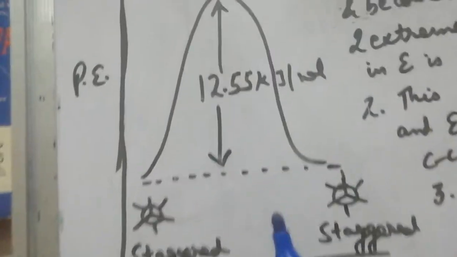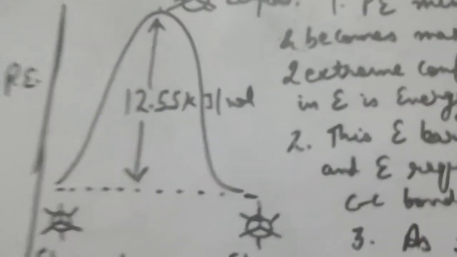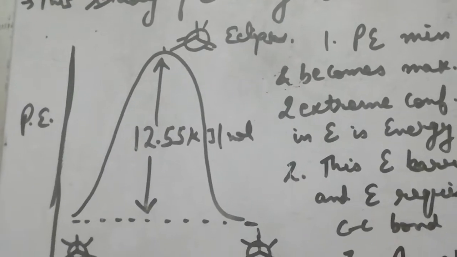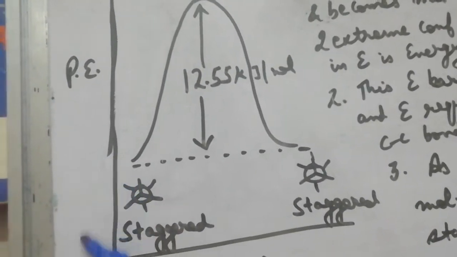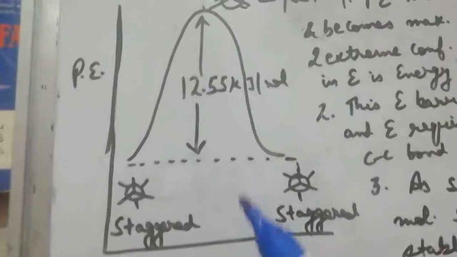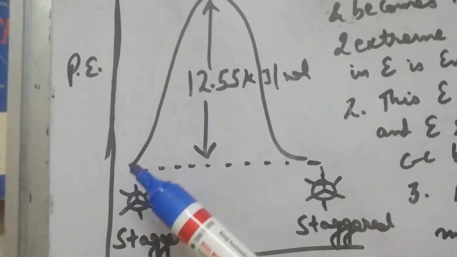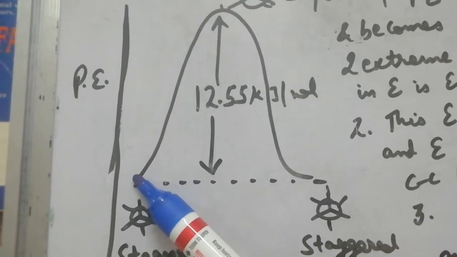So when one carbon is held still and the other carbon is rotated, no doubt there are infinite conformations possible, and the 2 extreme conformations are eclipsed and staggered. If we draw the diagram, this axis represents the potential energy and this axis represents the rotation. We will be discussing 2 extreme conformations. This point represents the staggered conformation.